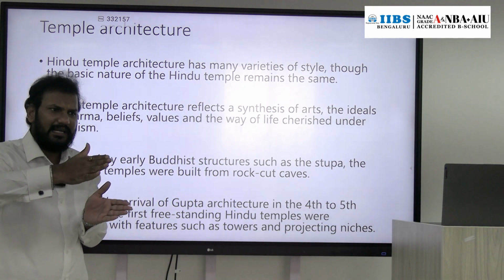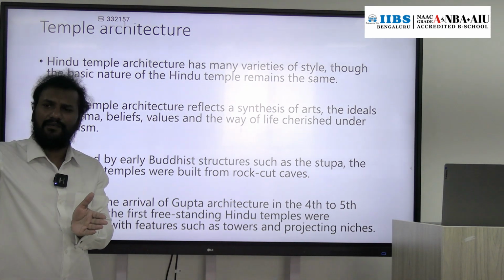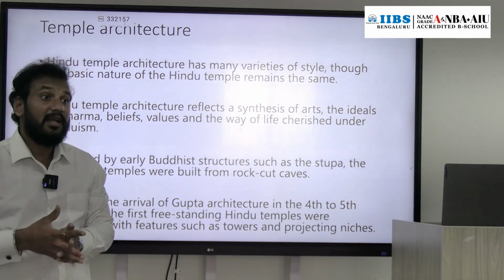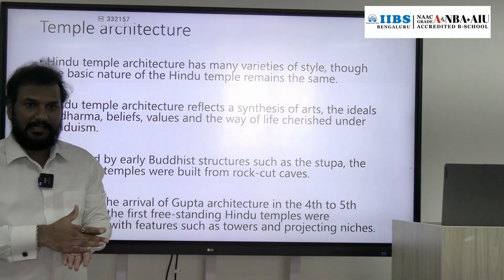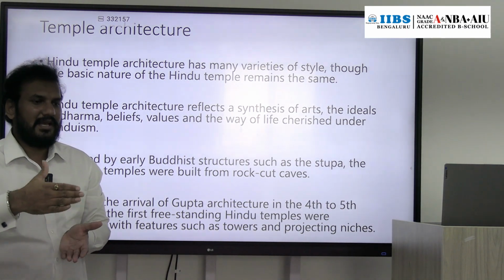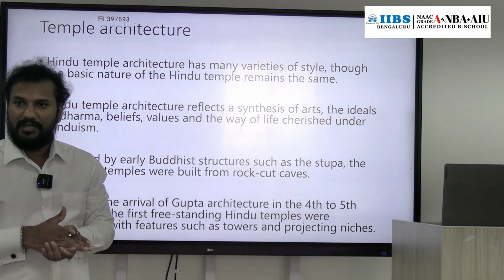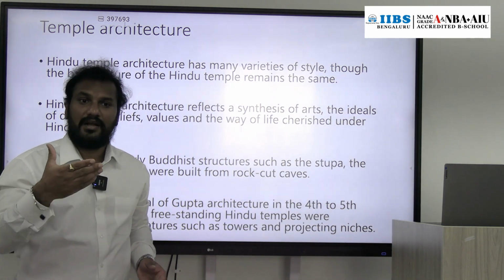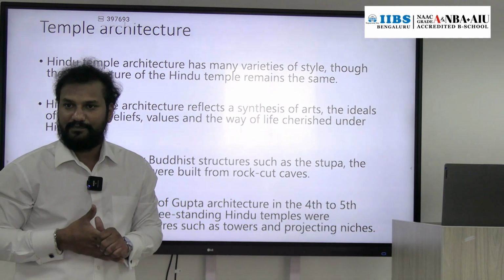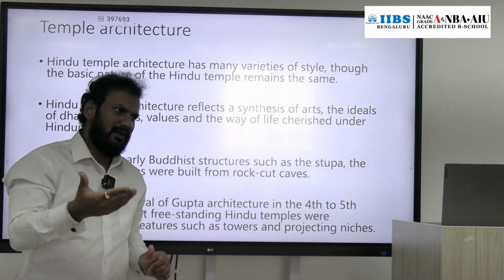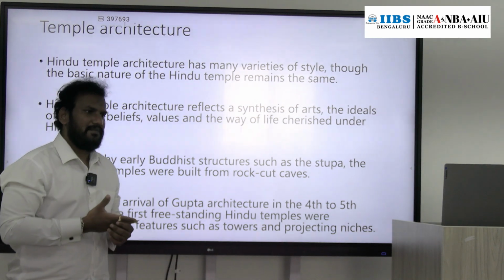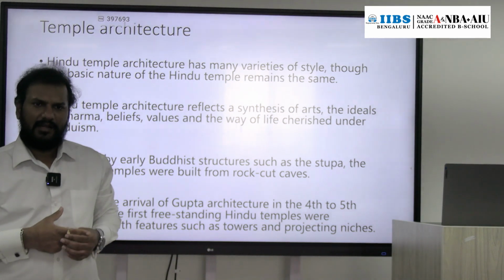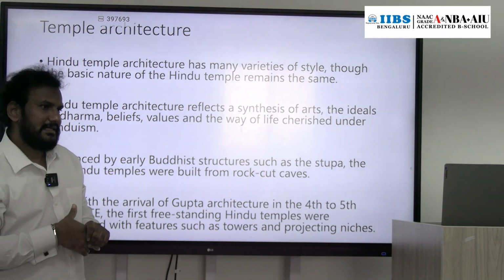Then at the end of Gupta time, a new style of temple architecture developed in North India, called the Nagara style, and in South India, from the Pallavas, there was an introduction of rock-cut temples. Then from the Cholas there was a beginning of the Dravidian style of temple architecture. In North India, the temple architecture developed in 5 stages, which we will study one by one.